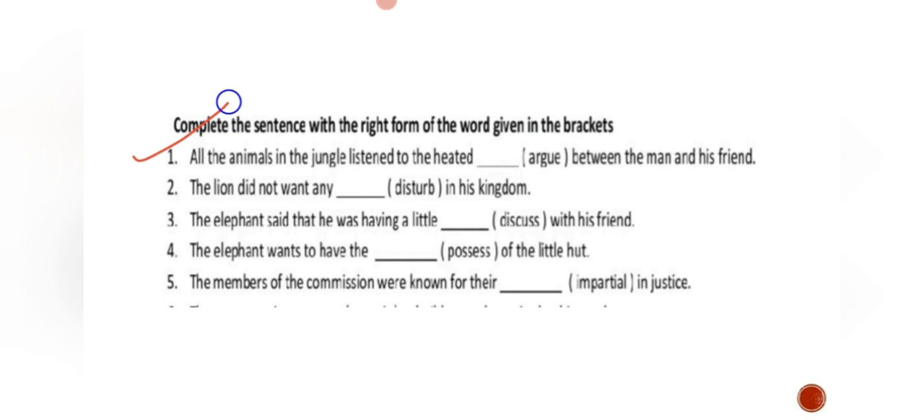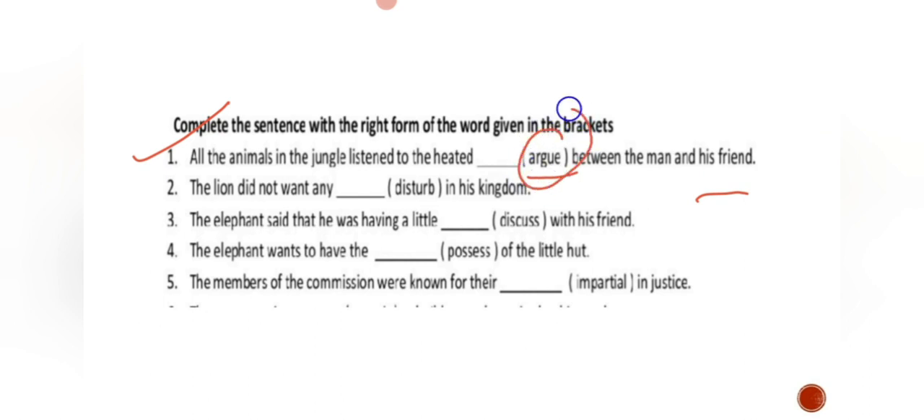Now I'll go for the first sentence. All the animals in the jungle listened to the heated dash argue between the man and his friend. So his friend, who is here? The elephant. Sorry, an elephant. Now first of all, what you have to do? As I told you, you have to understand the sentence. All the animals in the jungle listened to the heated dash argue. So go for the